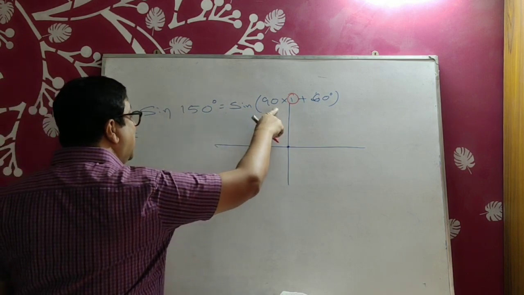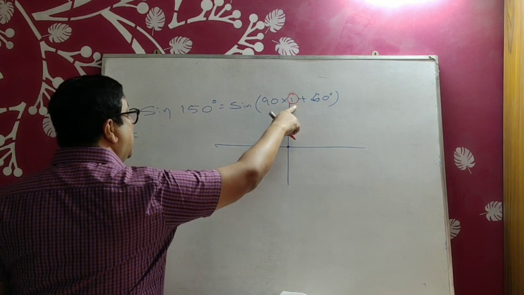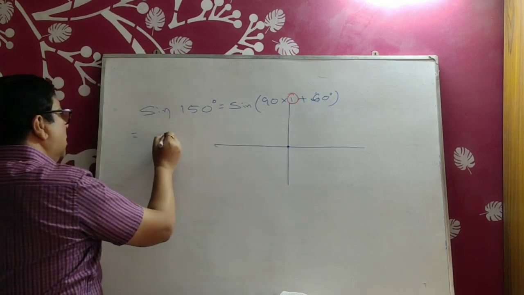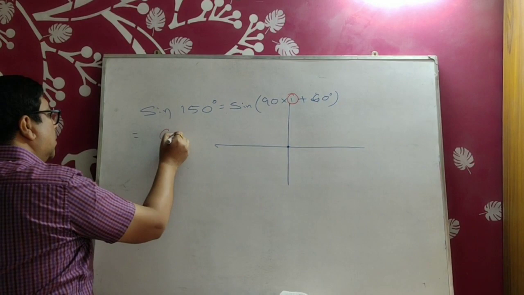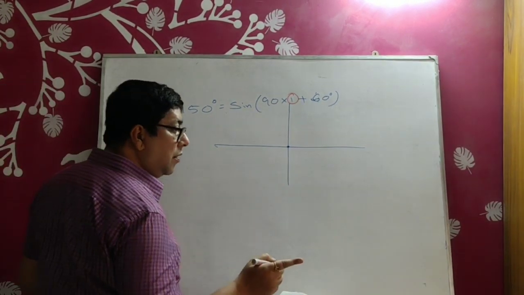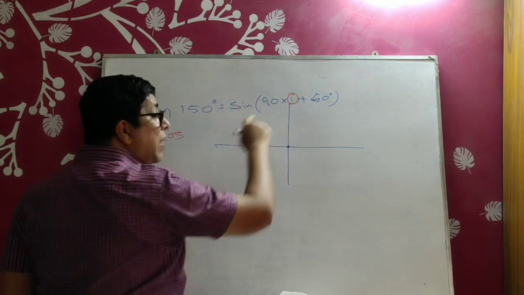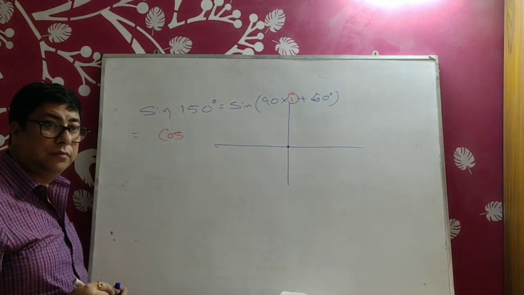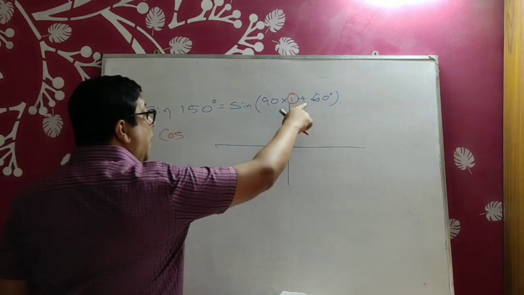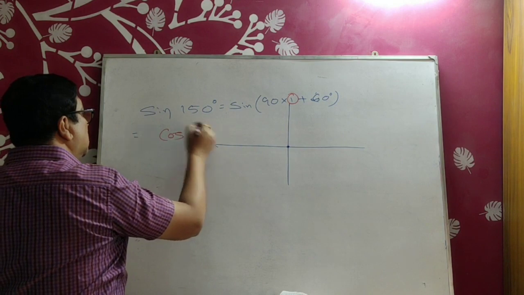Now the derived conversion is, since the multiple is the odd number, sin will be cos. Next point, sign of the remainder does not matter. So plus or minus is not a matter. We'll put 60 degree.